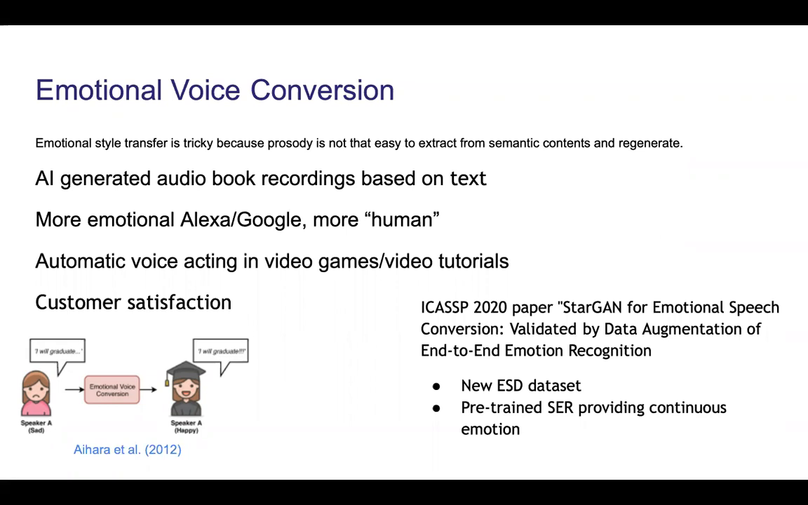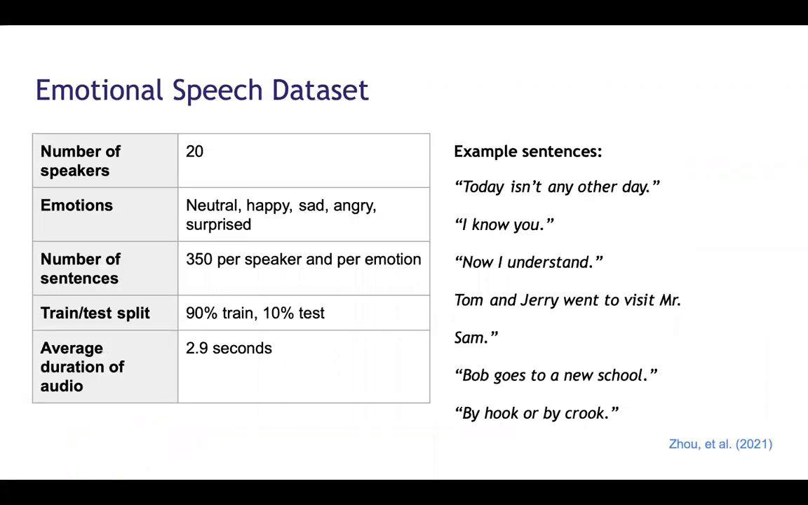And as an extension to this baseline, we proposed a pre-trained speech emotion recognition model that would provide continuous emotion embeddings rather than one-hot encoded emotion labels. And this new dataset that we trained on is called the Emotional Speech Dataset. It was published in 2021.